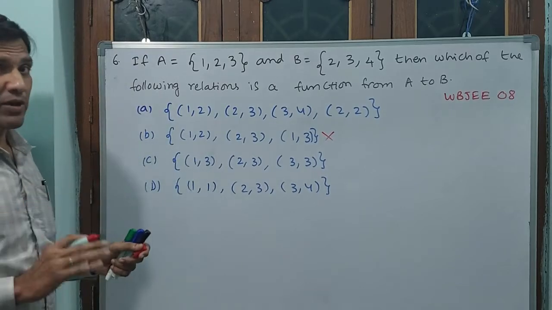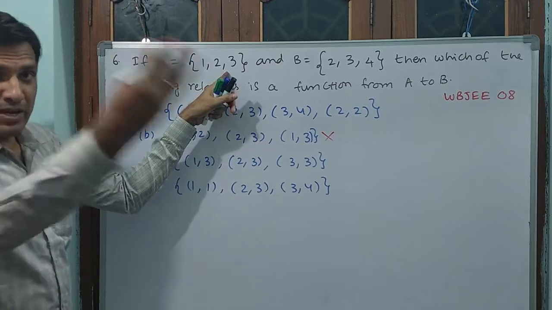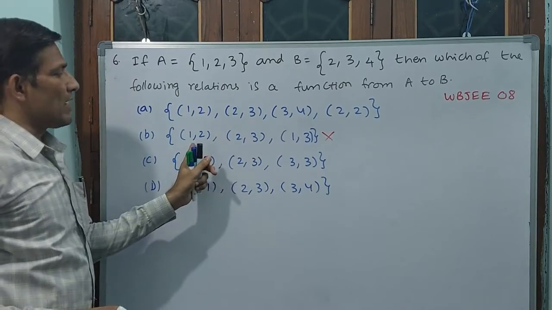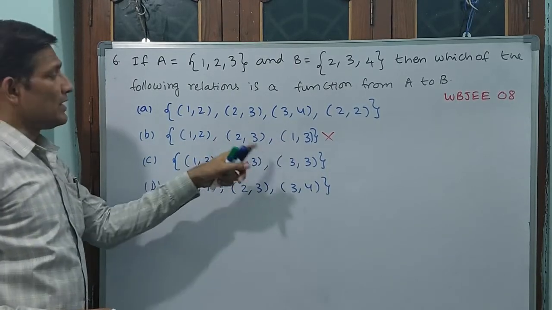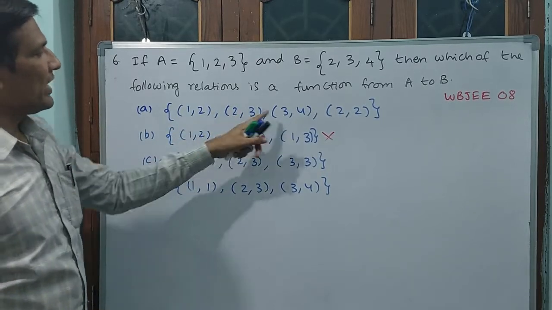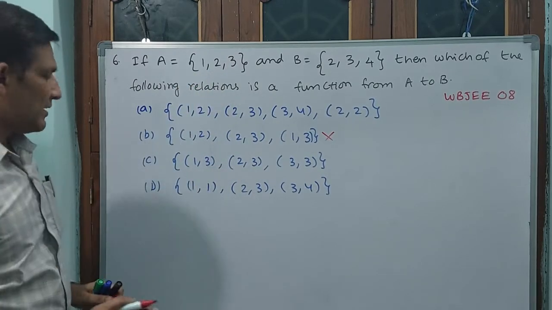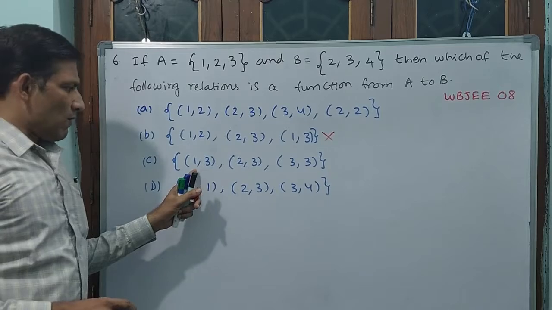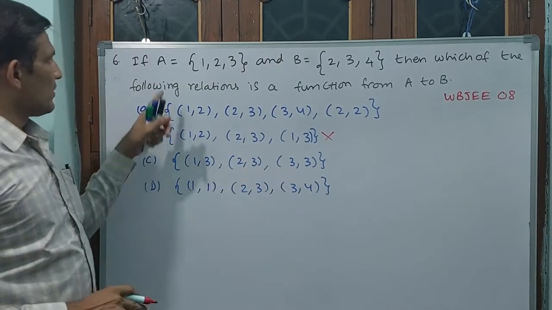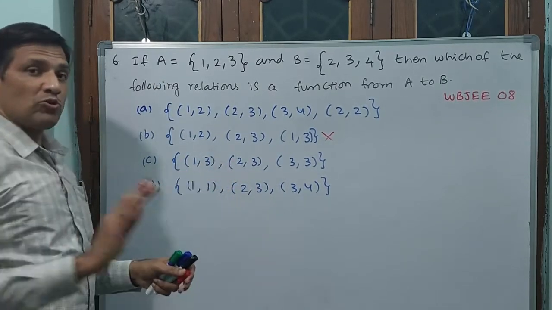You understand? Elimination we are doing. 1, 2, 3. Every element should have one image. Okay? One image. But 3 doesn't have any image. See, 1, 2, 1 again it has come. This is not a function, first of all. Here 1 engaged, 2 engaged, 3 engaged, again 2 engaged. That is a different case, we will see afterwards. 1, 2, 3 all are engaged. Okay? Now come to C. 1 is engaged, 2 is engaged, 3 is engaged. That means this may be a function. Wait. Come back again here, fourth. 1, 2, 3 all are engaged. That means this also may be a function.